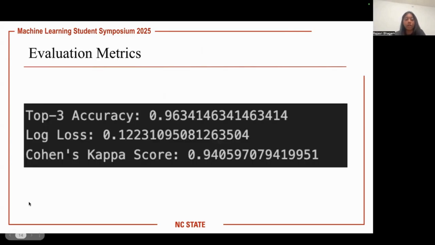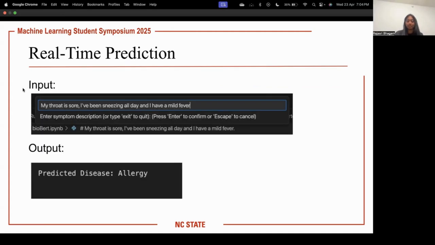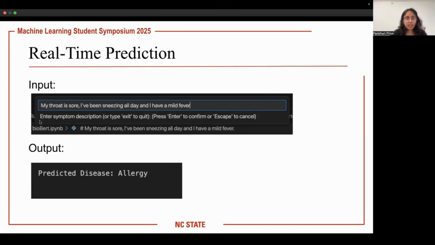Our model achieved a top 3 accuracy of 96.3%, a log loss of 0.12, and a Cohen's kappa score of 0.94, indicating a strong prediction confidence. Yeah, so I'll be giving the demo.